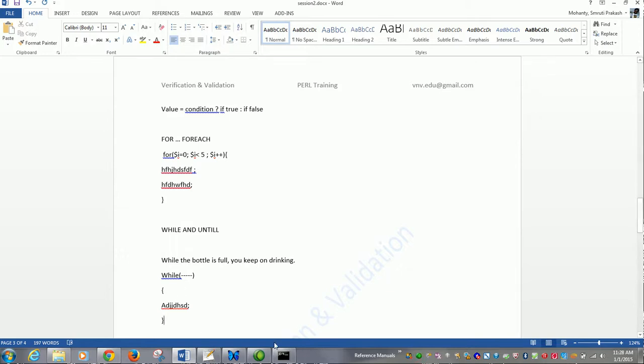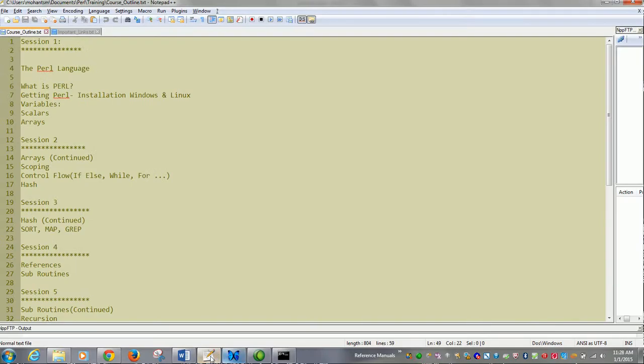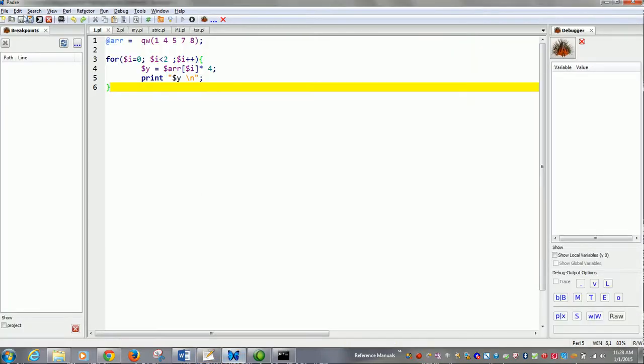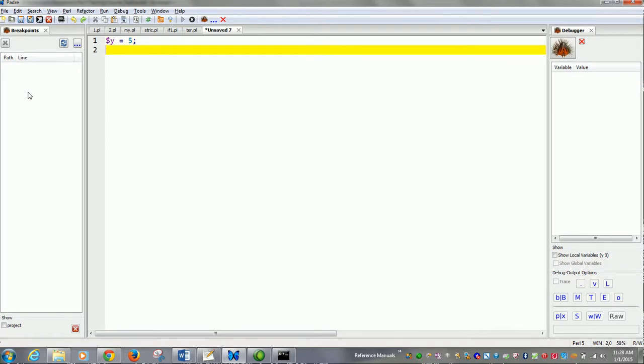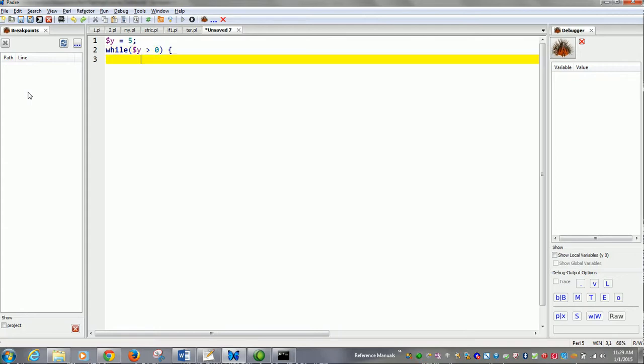So let's take an example for this. For example, I assign $y is equal to 5. While $y is greater than 0, print the value of y is $y\n.